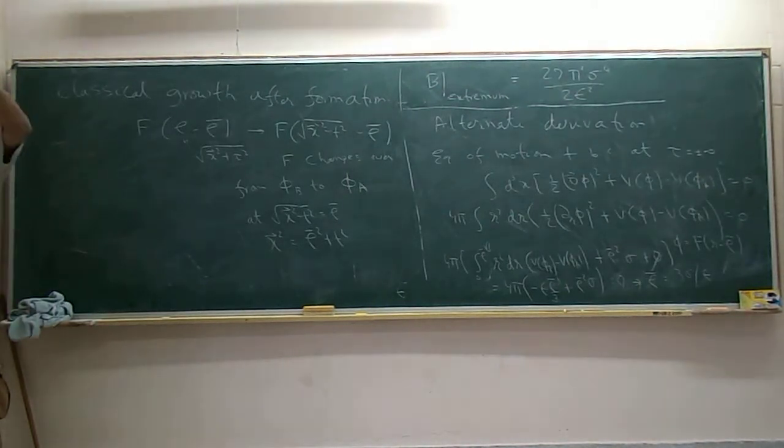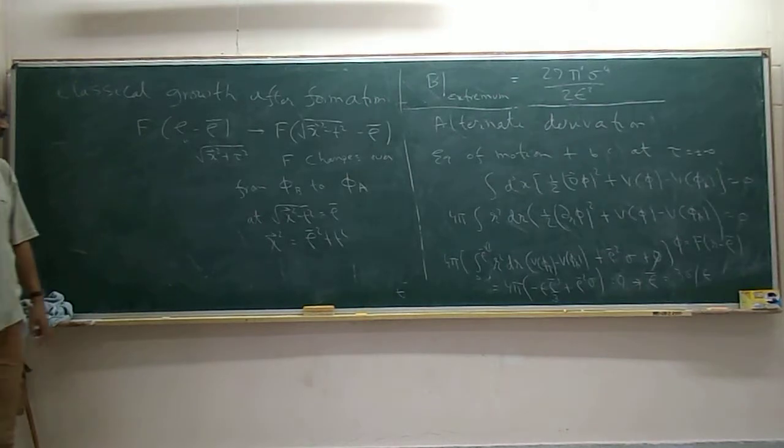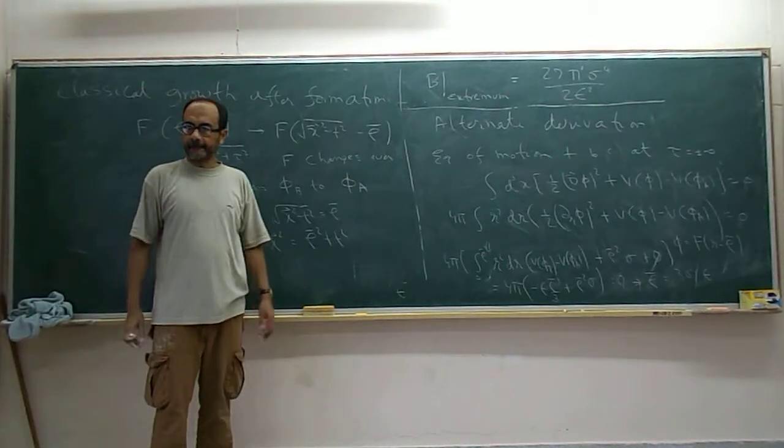So it's a spherical surface whose radius is square root of rho bar square plus t square.